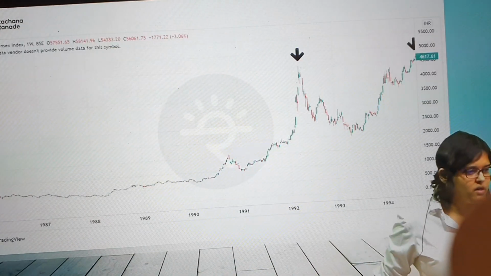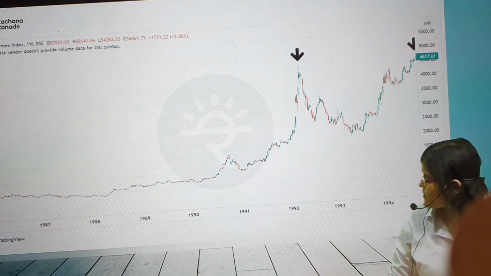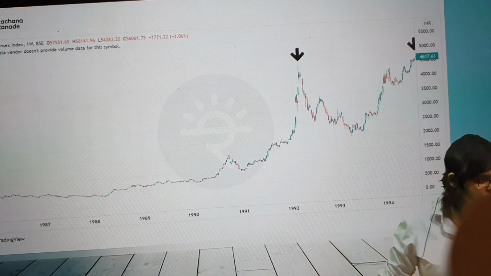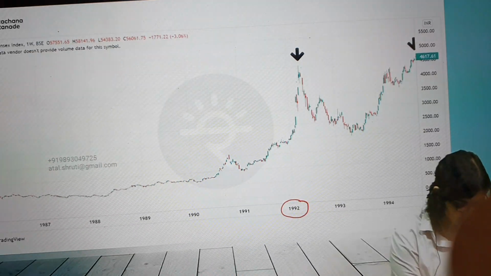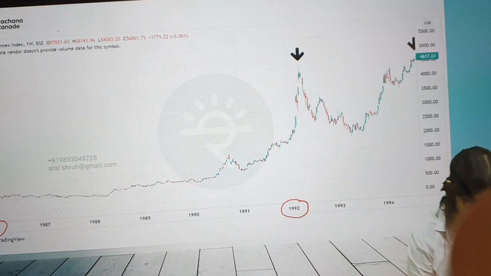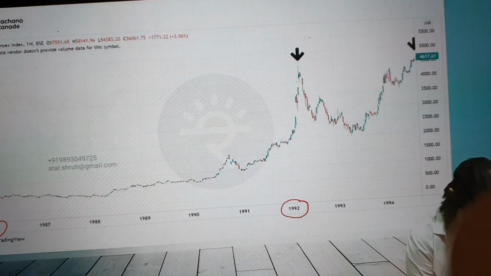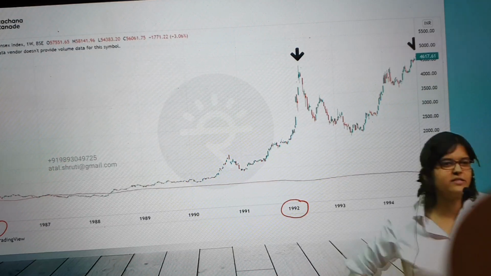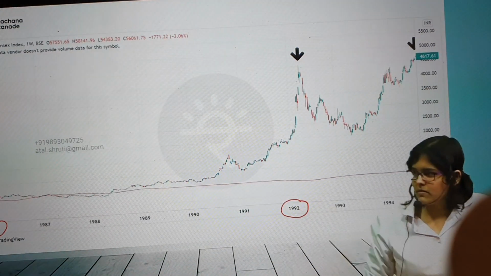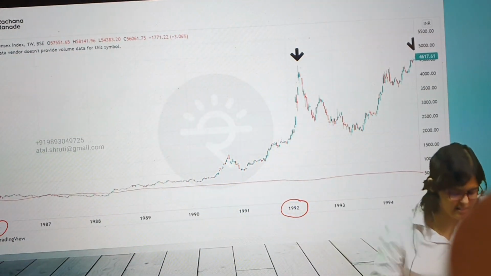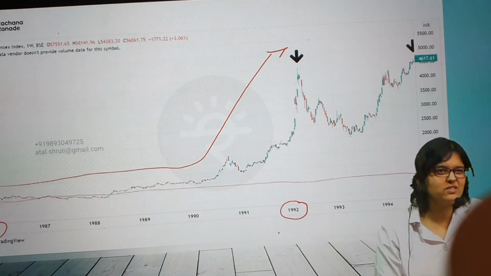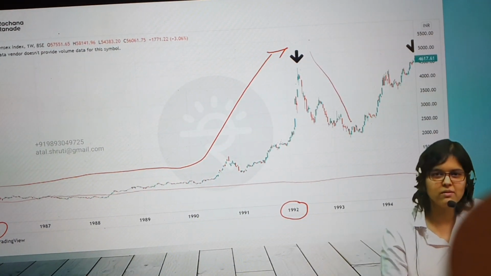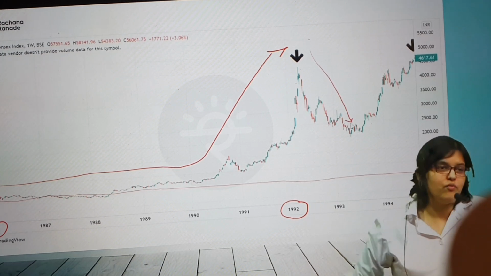Okay, wait, so if you see, here is the chart. Maybe the chart is not very clearly visible on the screen, but in your notes, it will be very clearly visible. Okay, now which is this year? This is 1992. And when had he started? Somewhere around 1986, correct? He started trading actively. So here if you see, market was, which is this line, around 500, 600 when he started actively trading. See the horizontal line, okay? And when did the market reach its peak? From here and then zoop. This was the year 1992. Can I say this is pump? What is this? Dump. Slump. Okay, this was when the fraud was uncovered.